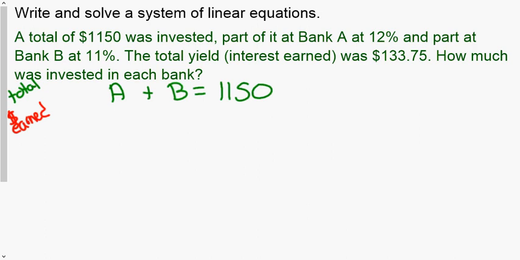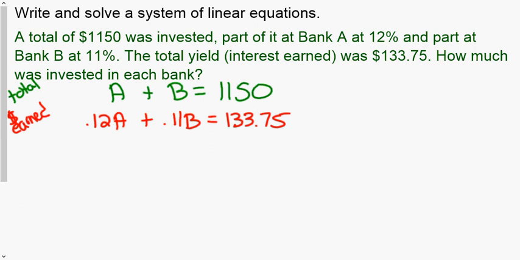At Bank A, we got 12%. And again, remember, we don't use percentages in formulas, we convert them to decimals. So at Bank A, we got 0.12. At Bank B, we got 0.11. And that equals 133.75.